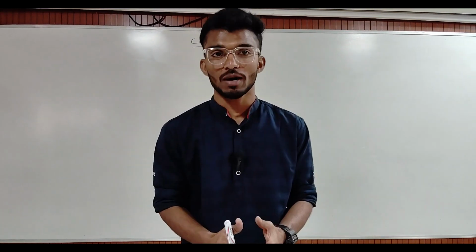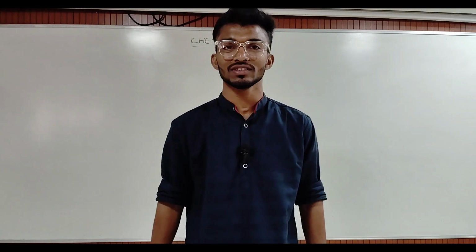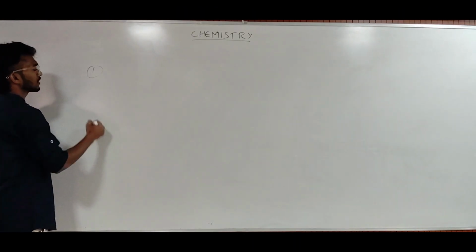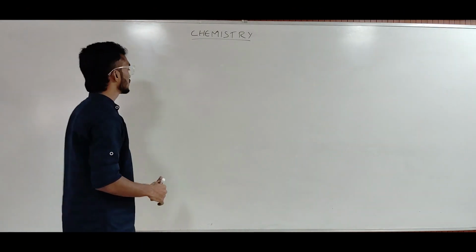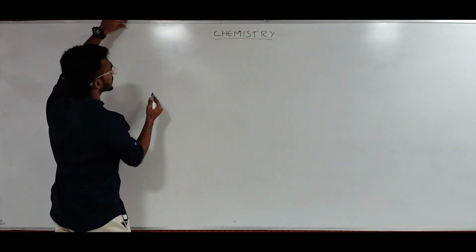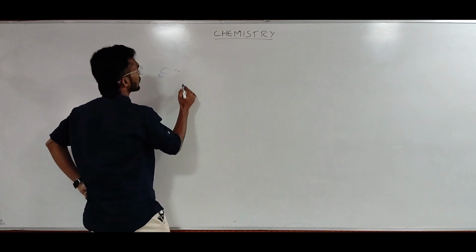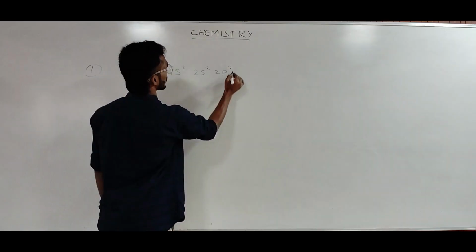Coming to the powers of the carbon, which made it build a kingdom named organic chemistry, the first and foremost power is the tetravalency of the carbon. The carbon's atomic number is 6, right? The electronic configuration will be 1s2, 2s2, 2p2.